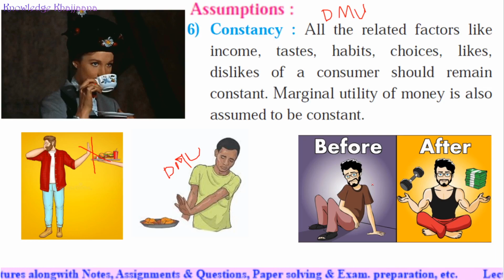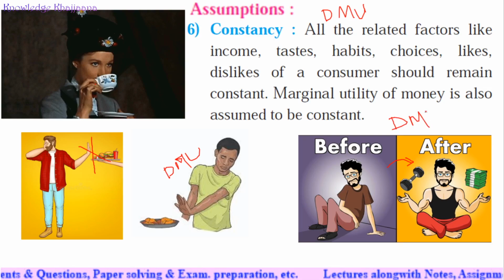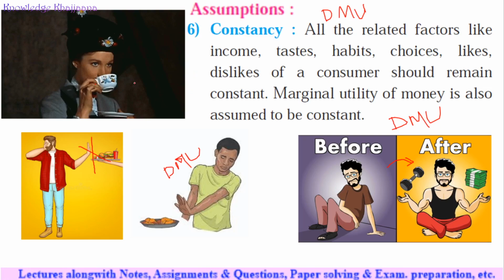Means his likes and habits were different. He was a lazy person, he was sleeping, his choices were different. Okay, but later on he changed. He started to go to the gym, he started to earn money, so his habits and choices changed. So in this case, learning of diminishing marginal utility is not useful. Why? The person's choices, income, taste, and habits must remain constant.